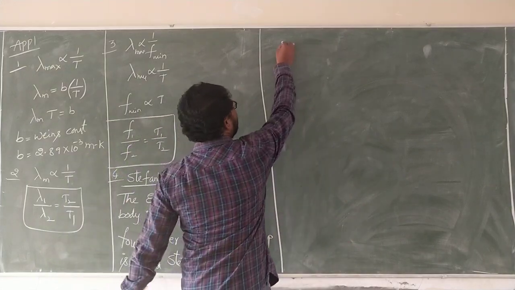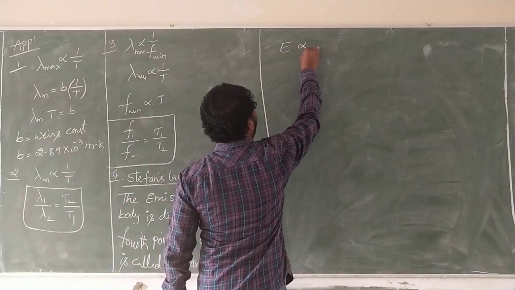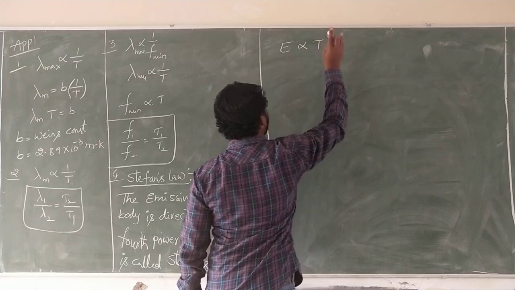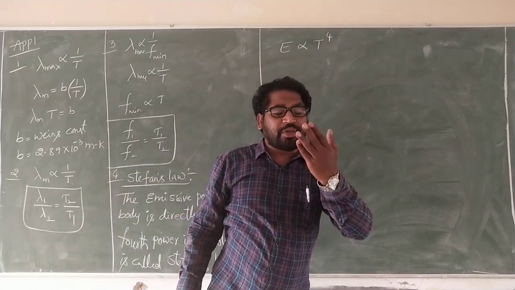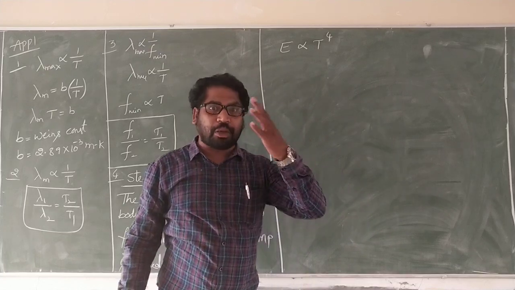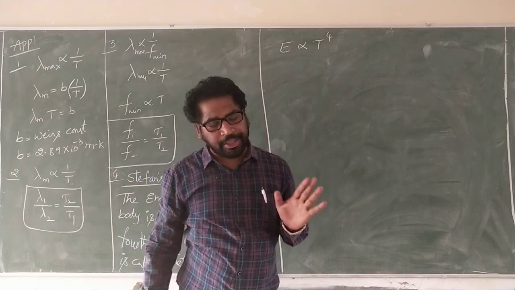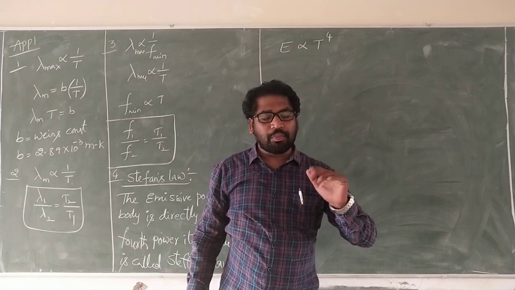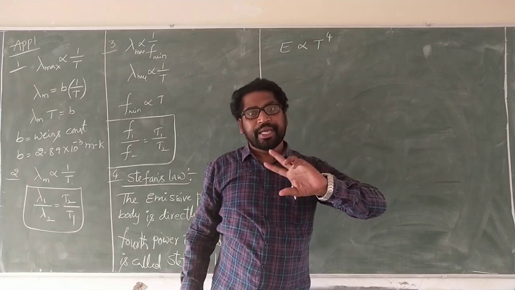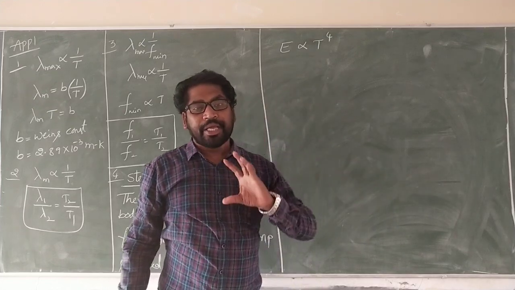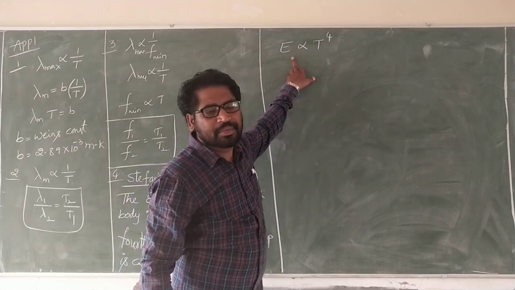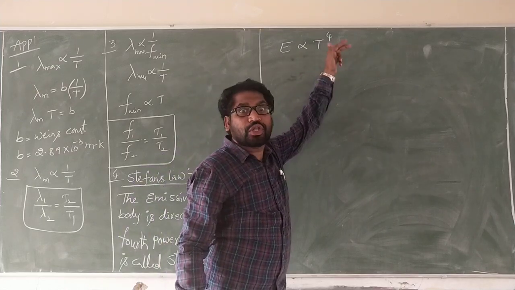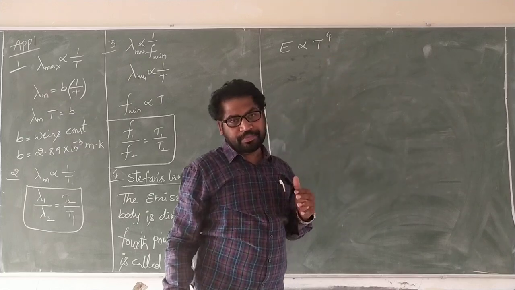That means the emissive power is directly proportional to the fourth power of its absolute temperature. After absorbing the energy, the black body emits energy. The emissive power, nothing but the emitted energy, is directly proportional to the fourth power of its absolute temperature.